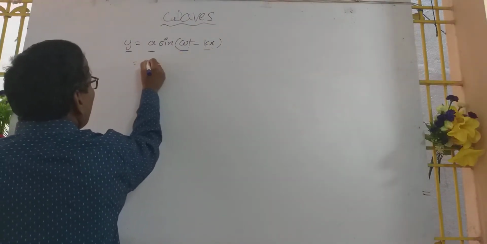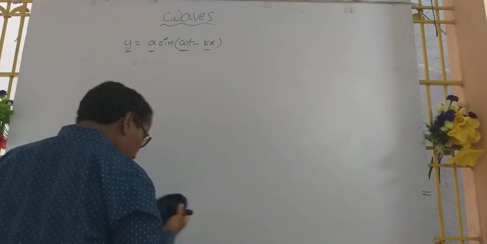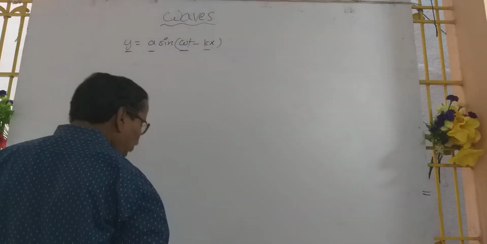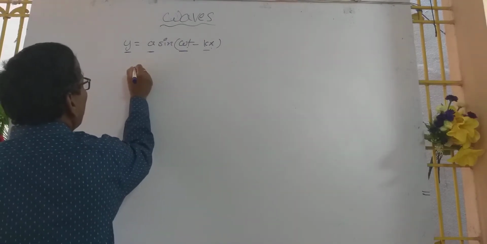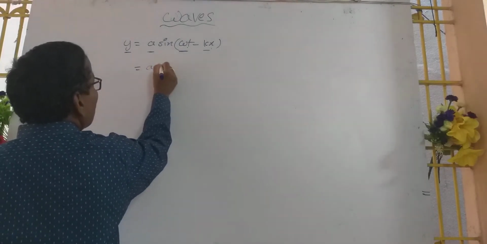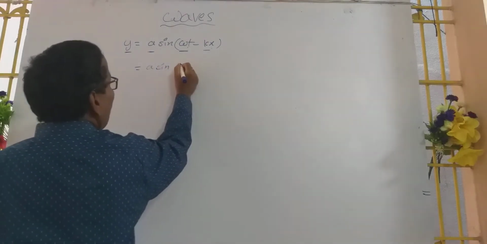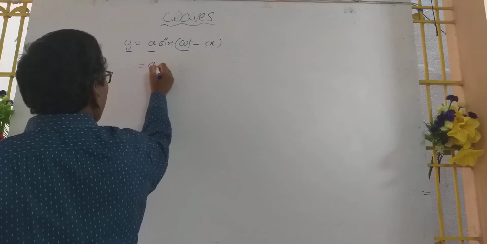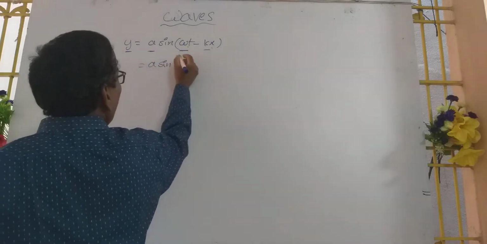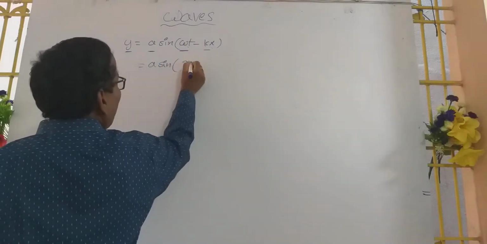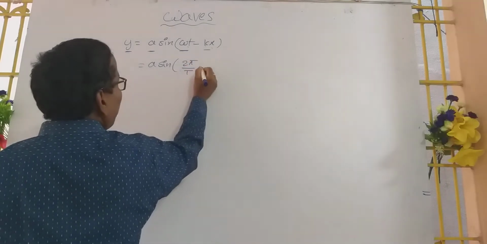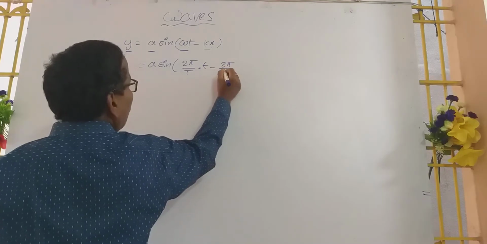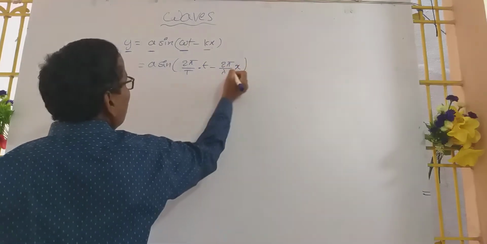Writing omega equals 2 pi by T, and k equals 2 pi by lambda, we get y equals a sin(2 pi by T into t minus 2 pi by lambda into x).